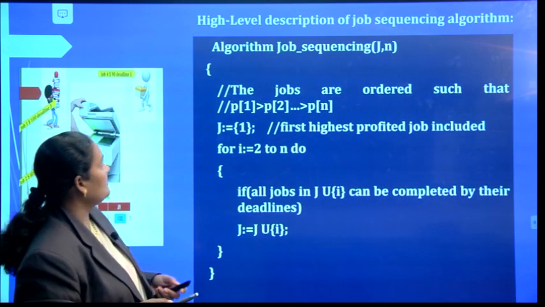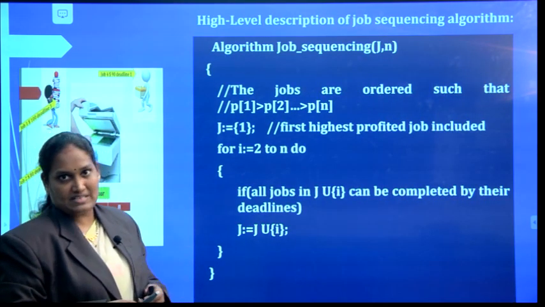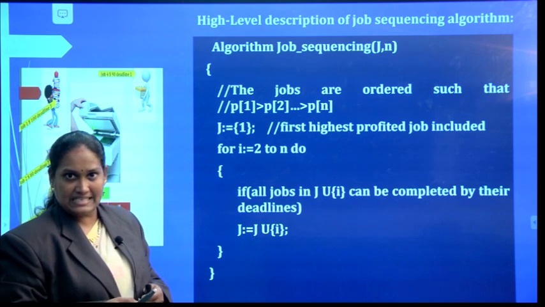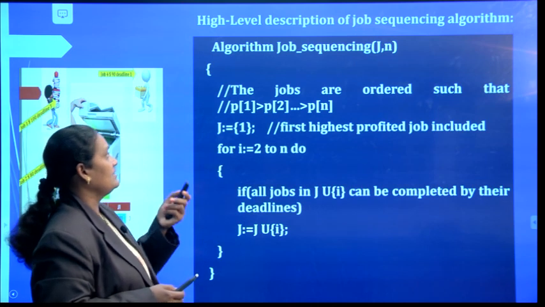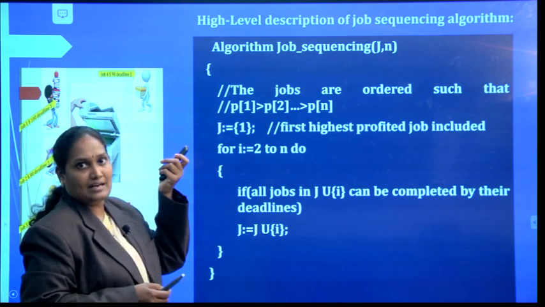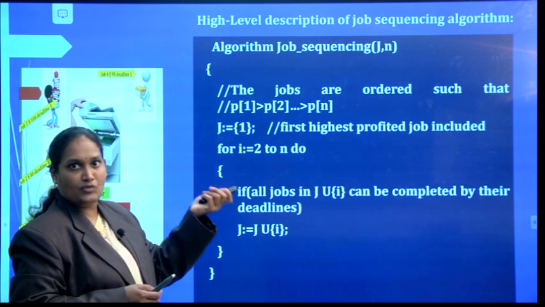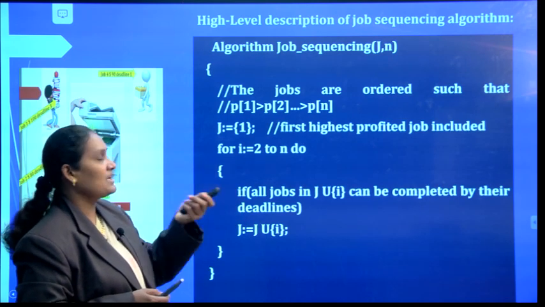Let us see here the algorithm for job sequencing, which is developed using the greedy strategy. Let us see the algorithm JobSequencing(J, N). Here J is the array of jobs, and N is the number of jobs.